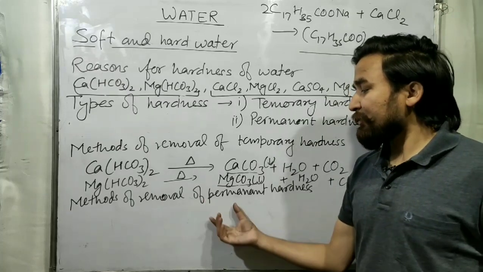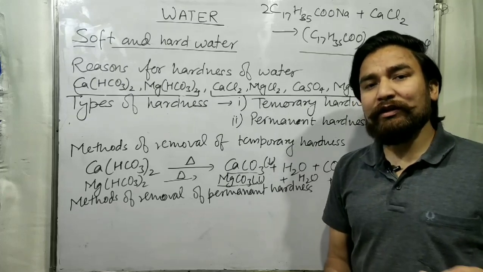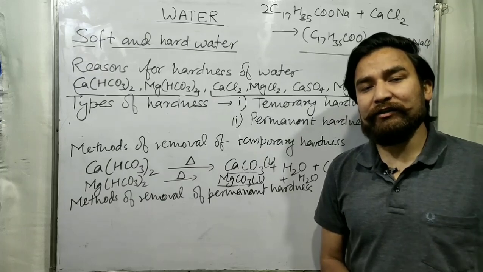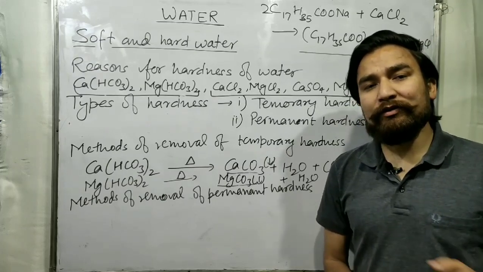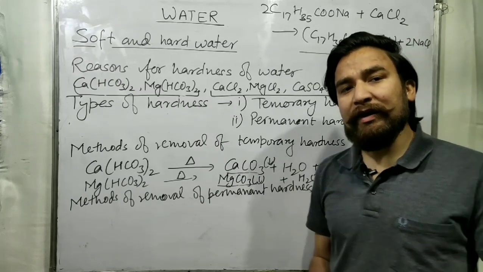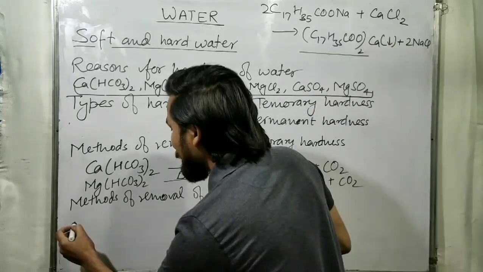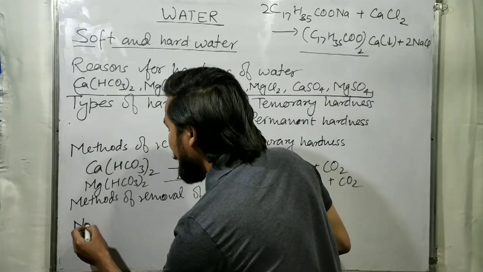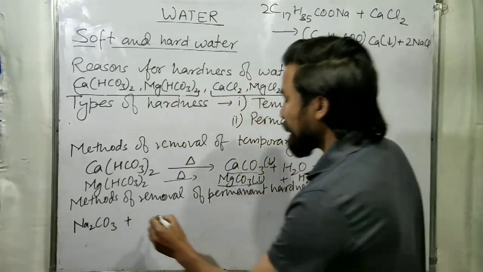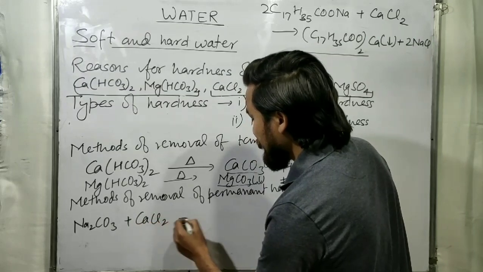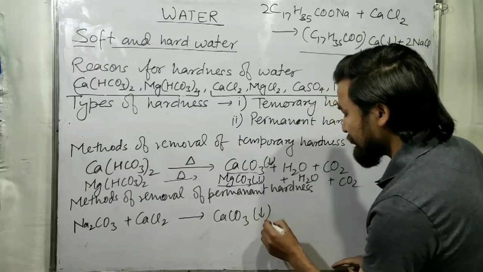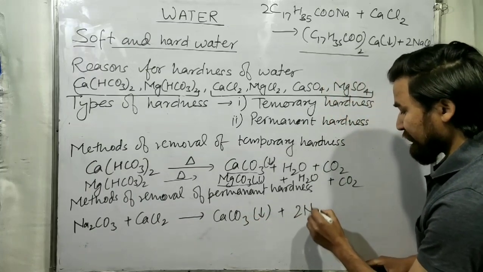Now the method of removal of permanent hardness. The method of removal of permanent hardness is also a method of removal of temporary hardness, meaning by this method you can also remove temporary hardness. You can remove permanent hardness by using washing soda. What is the formula of washing soda? That is Na2CO3. If you react it with calcium chloride or magnesium chloride, it will form CaCO3, which forms a precipitate, plus 2NaCl.